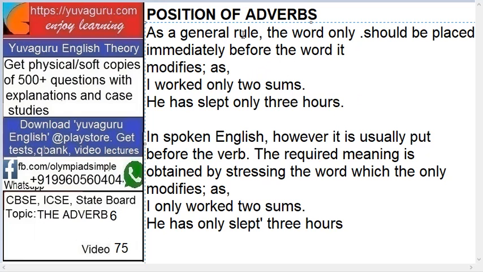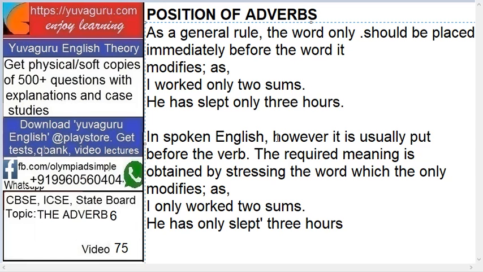As a general rule, the word only should be placed immediately before the word it modifies. Means before the word it modifies. I worked only 2 sums. Okay. So 2 is an adjective and before it only is placed. Okay. He slept only 3 hours. So 3 adjective, only adverb.